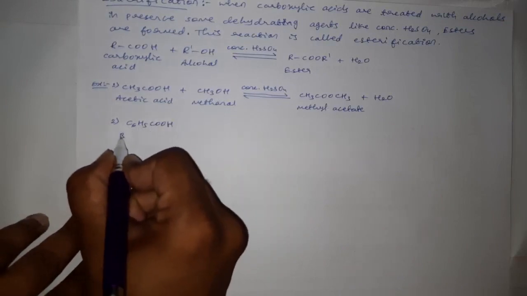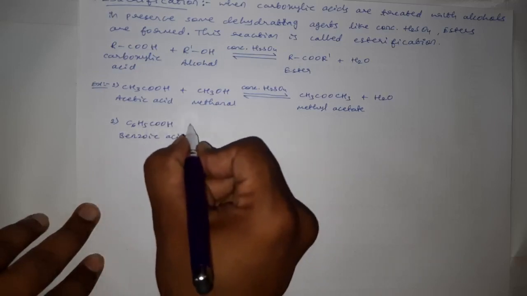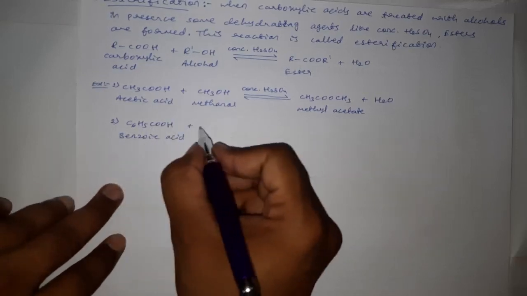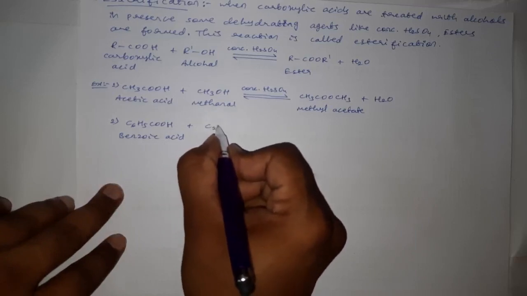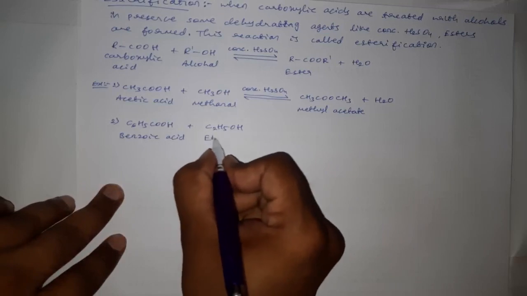We can take another example for esterification: C6H5COOH. It is a benzoic acid. When this carboxylic acid is treated with alcohol, C2H5OH, it is what? Ethanol.